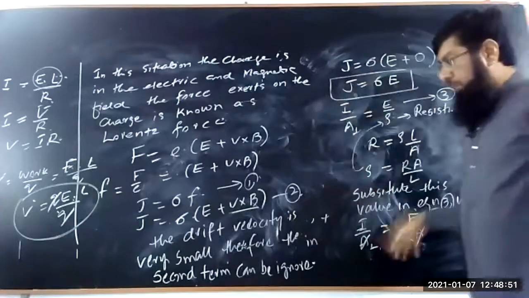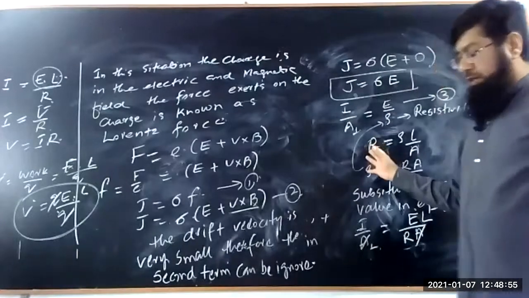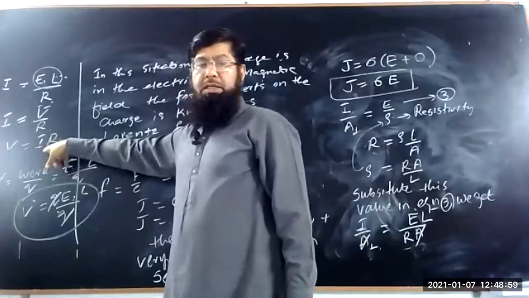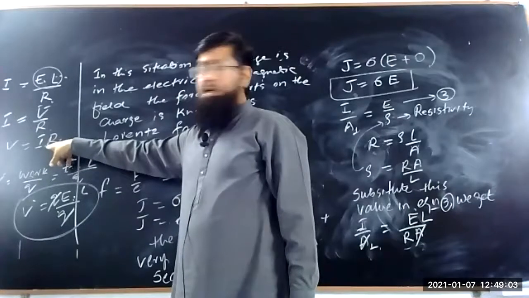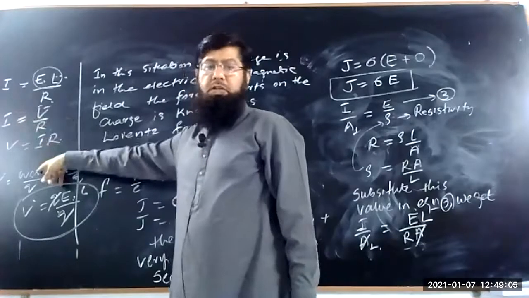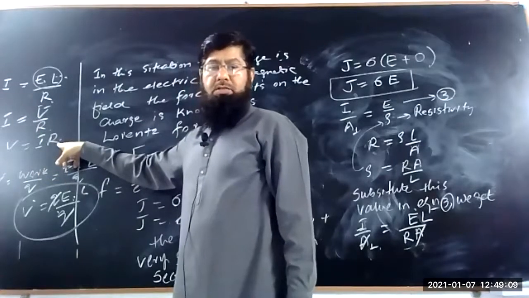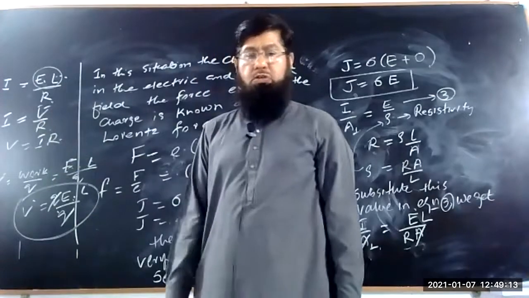By doing some mathematical steps, we have concluded that V is equal to IR. It means the applied voltage is directly proportional to the current, where R is the resistance, which is the constant quantity. So this is the proof of Ohm's law from the electromotive force.